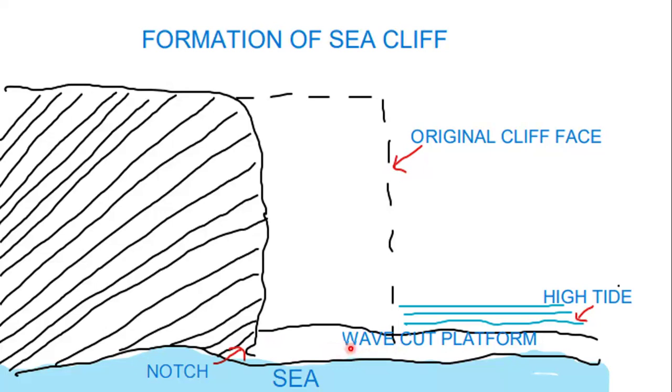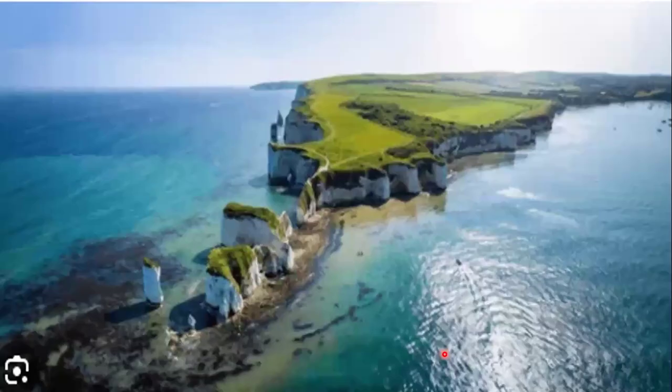Eroded material due to the continuous action of the sea wave is deposited a little away from the shore. This produces a broad wave cut platform and a wave built terrace. This is a wave cut platform or a wave cut terrace.